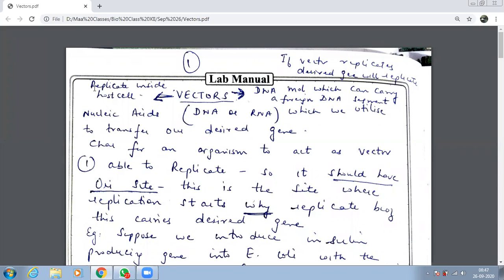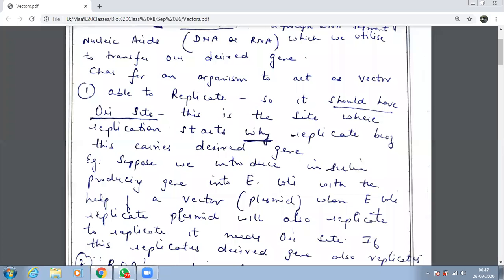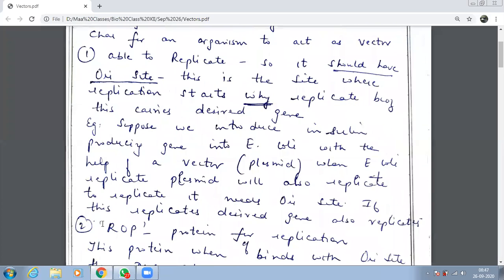inside the host cell. Which was the first characteristic, quickly children? Able to replicate. They should be able to replicate. For that, they should have which site? Ori site. And why is replication needed? Because they are carrying which gene of yours? Desired gene.